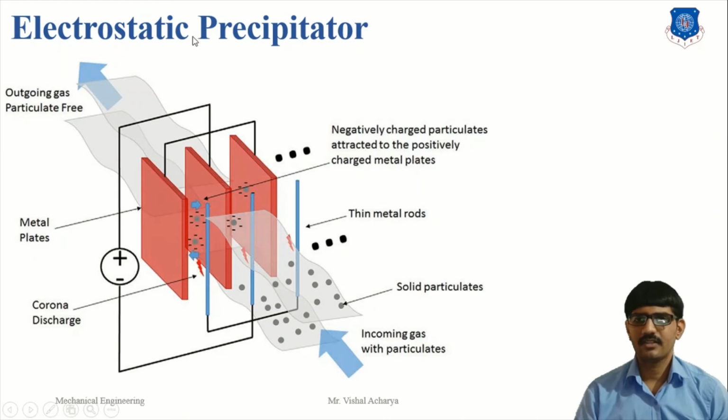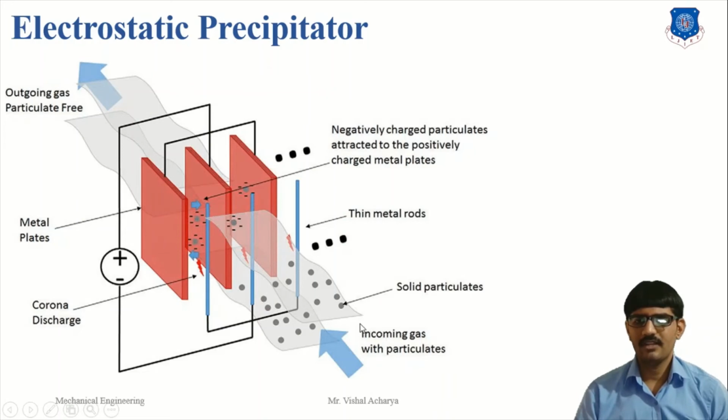Electrostatic precipitator. Here there are two electrodes, the first is the negative electrode, and the other is the positive electrode, and at the bottom is the negative electrode.